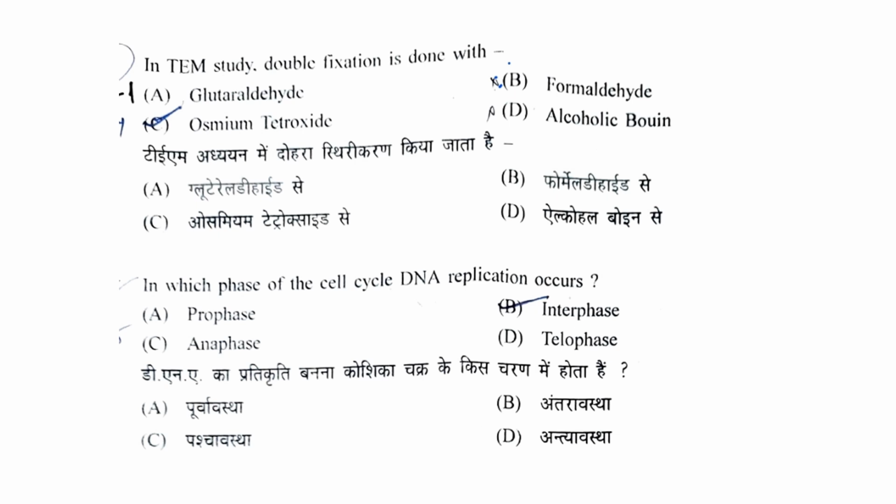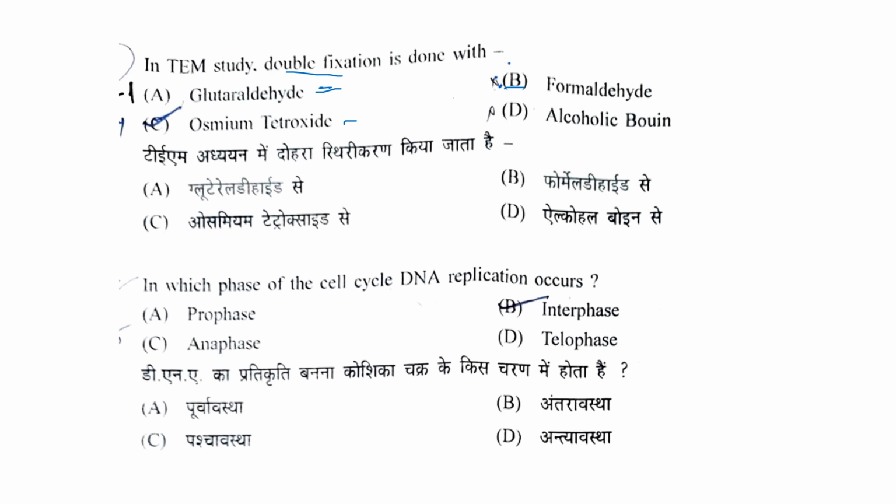In TEM study, double fixation is done with. Double fixation means there are two fixations. First, primary fixation with an aldehyde, so glutaraldehyde or formaldehyde, and then secondary fixation with osmium tetroxide. So all these options are correct. This question was deleted by the commission.